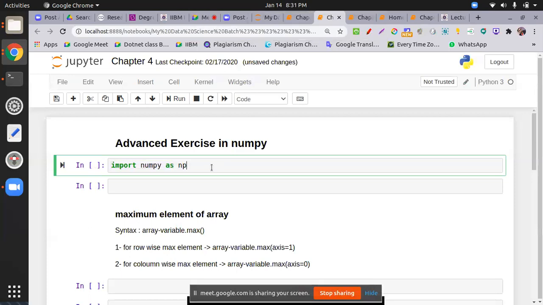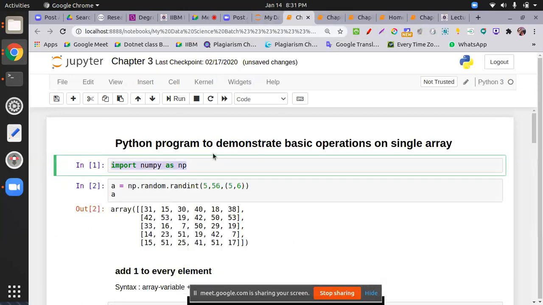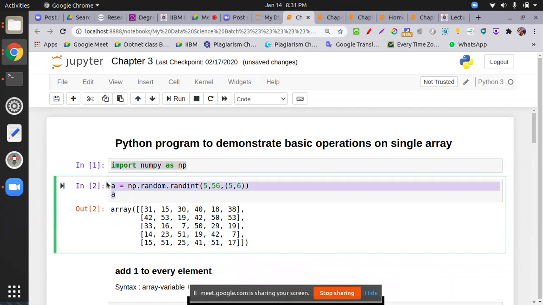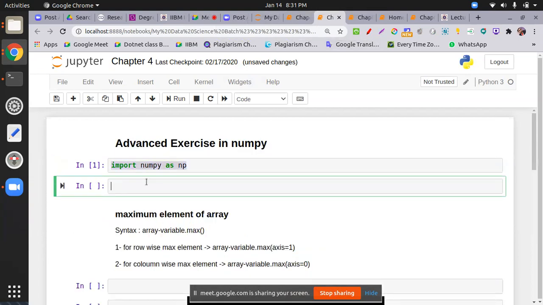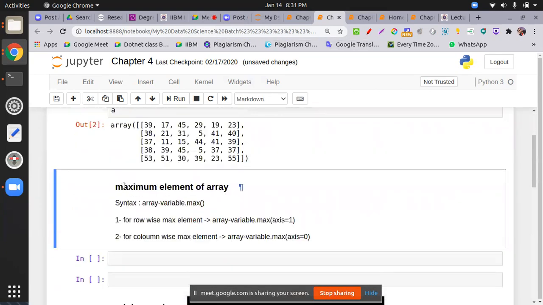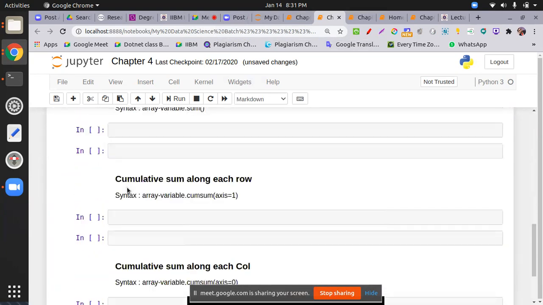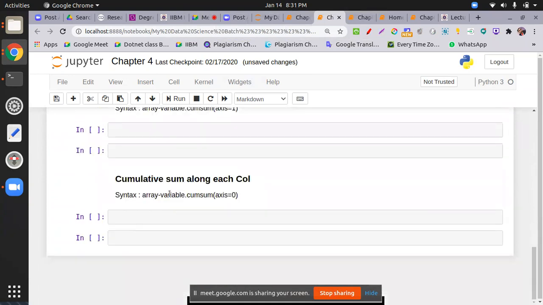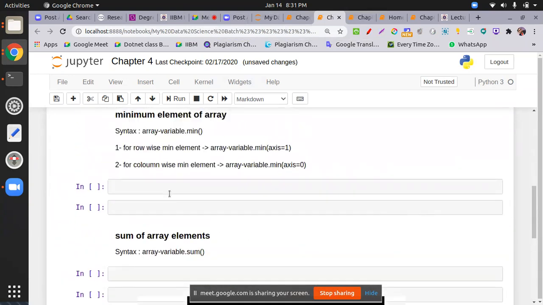Now each time you have to initialize numpy and then put the array over here. I just take the same array. Okay, so what we do in this session, in this advanced exercise, is some maximum, minimum, sum, cumulative product. Okay, check this one.